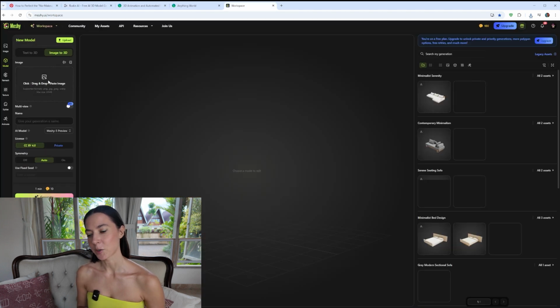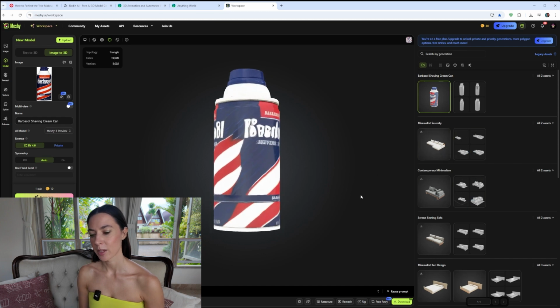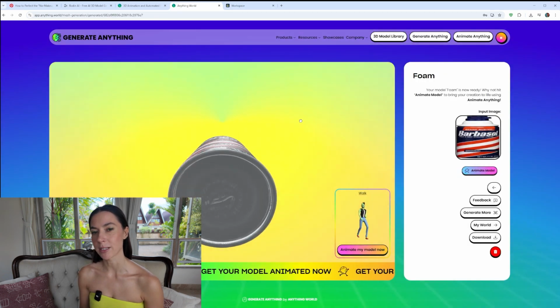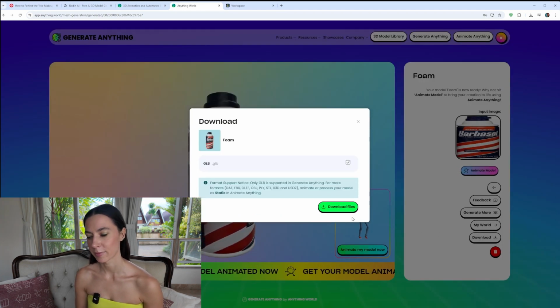Here are the results from Hyper3D, Meshy, and Anything World. The most legible text and detailing came from one of them, so I generated the rest of the models there.